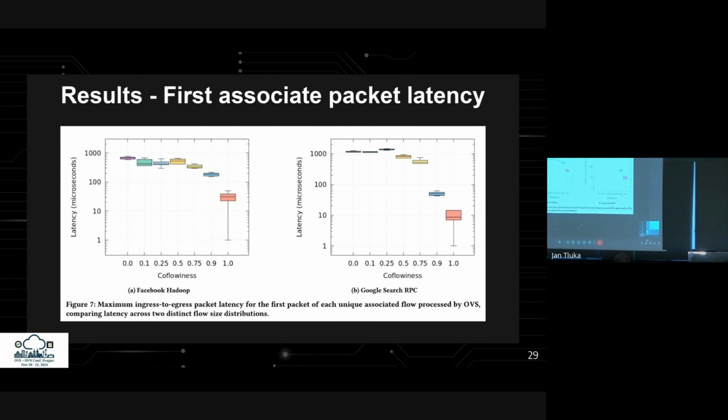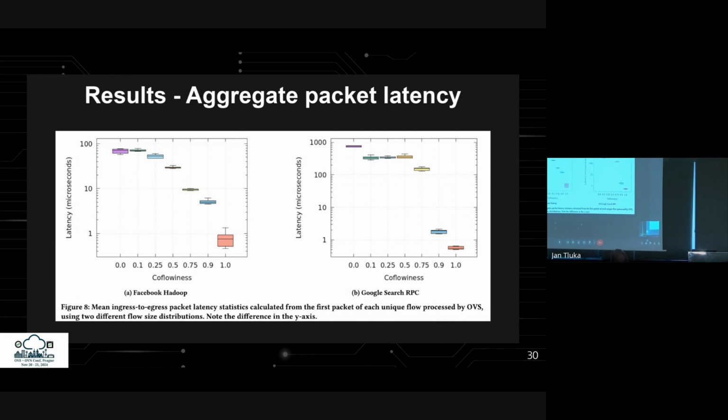On this slide, we see the results for the first packet of each associated flow. We can see that although Google and Facebook are very distinct datasets, latency is drastically reduced as the co-flowiness level increases beyond 0.5. In the baseline scenario with a co-flowiness value of 0.0, the Google trace has 58% higher maximum latency compared to Facebook. Moreover, for intermediate co-flowiness values, Google shows 1.6 to 2 times higher maximum latency when compared to its counterpart. When all flows are present, as in the optimal scenario, their latency distributions converge, which is expected since no upcalls are required.